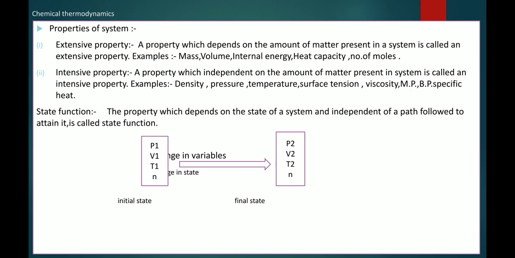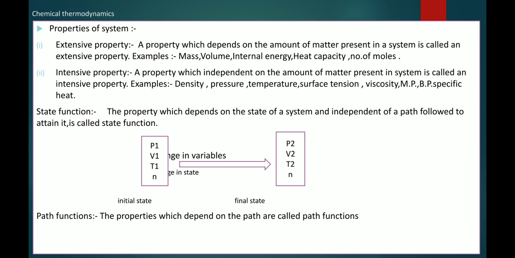So these are called what? Change in variable. When we change the pressure, then its state will change and the variable is changed. It means these are the properties which depend upon initial state and final state, not upon path, and are called the state function. But next we discuss the path functions. The properties which depend on path are called path functions. For example, work and heat. So a state function does not depend on path, only depends on the state of the system, and a property which depends on path is called a path function.